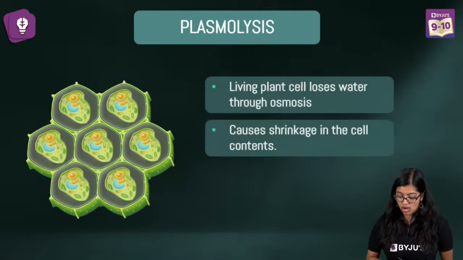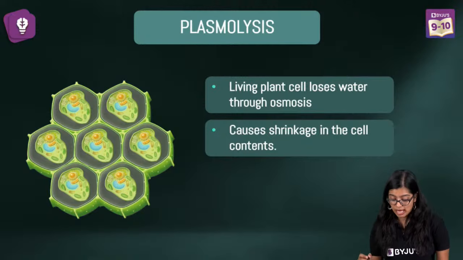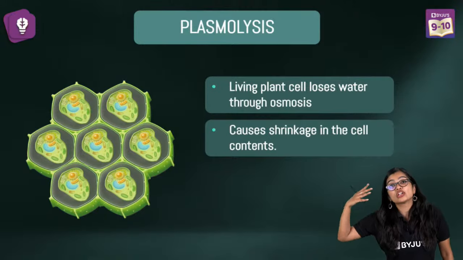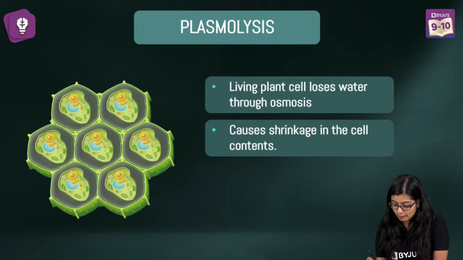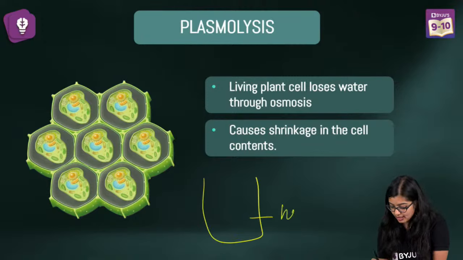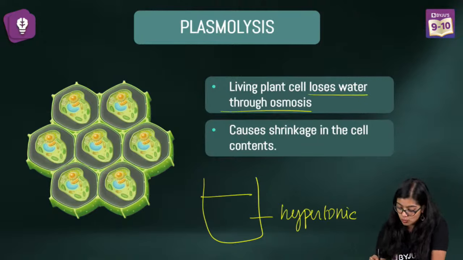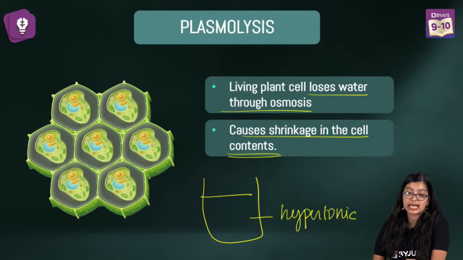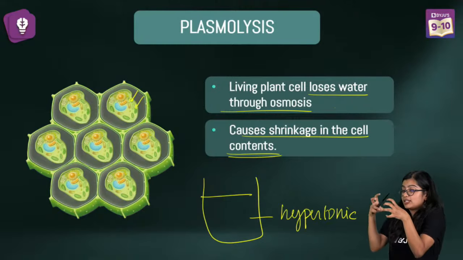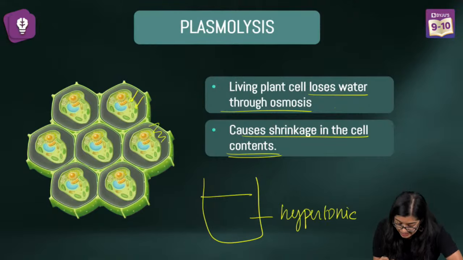Now in the case of plasmolysis, what is plasmolysis? When exosmosis takes place, or when a plant cell is kept in a hypertonic solution and it loses water through osmosis, we see that there is shrinkage in the cell. It shrinks to such an extent that the cellular components pull away and we observe a gap.